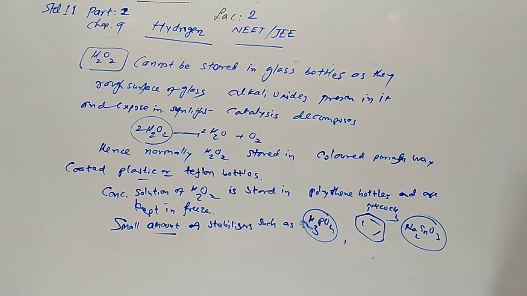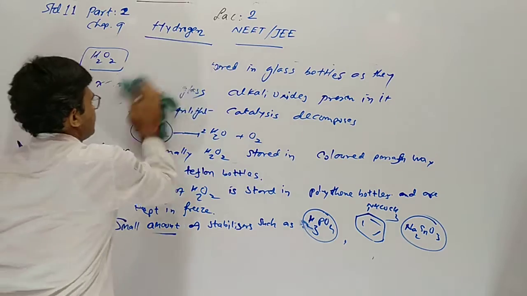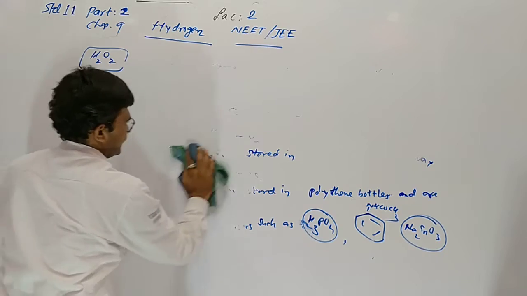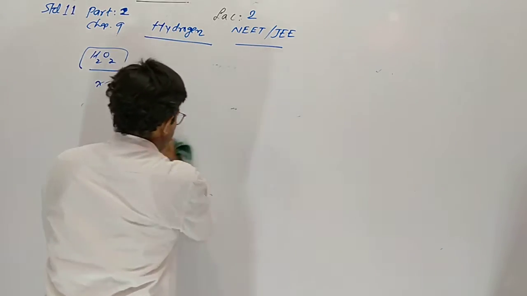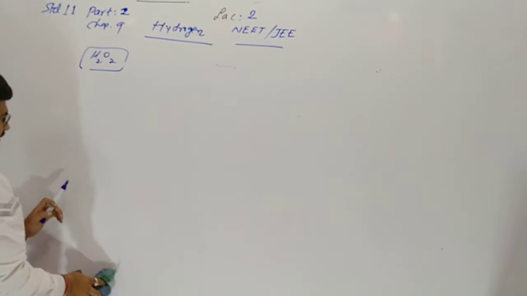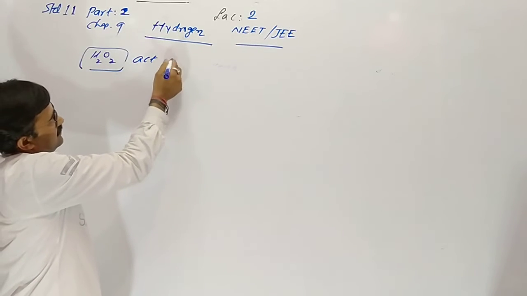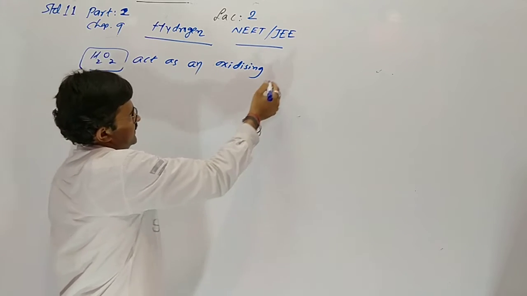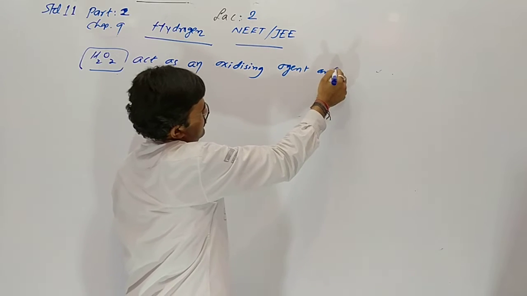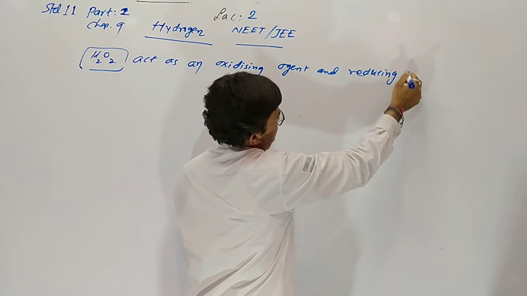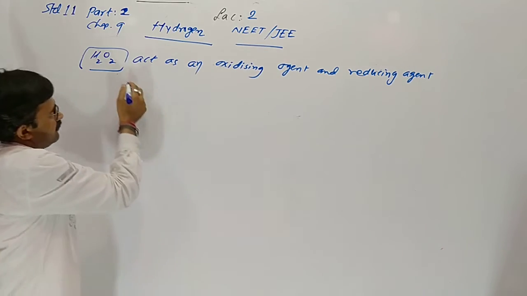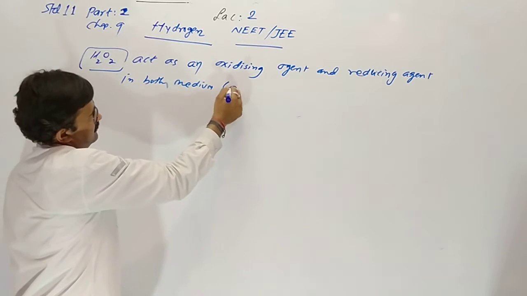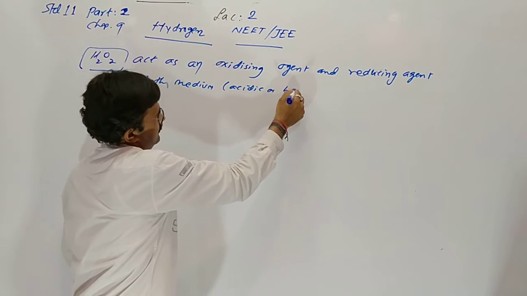Hydrogen peroxide acts as an oxidizing agent and a reducing agent in both media, acidic or basic.